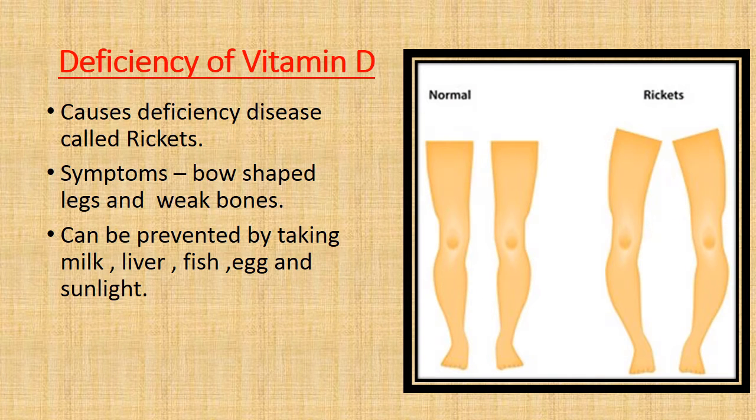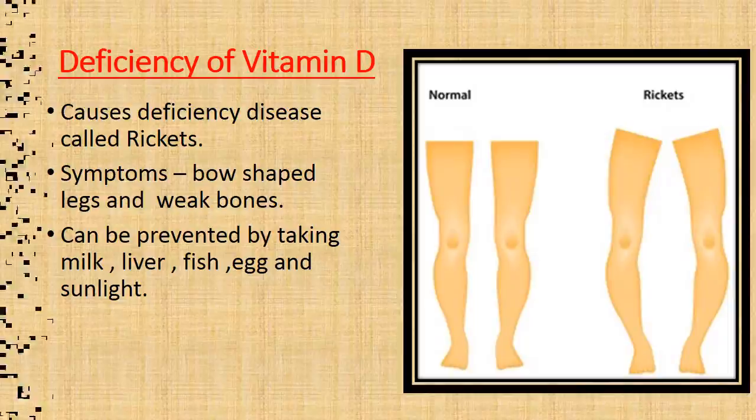And if we have deficiency of vitamin D, it can cause rickets. Rickets is a deficiency disease which is caused by lack of vitamin D. What are its symptoms? The person who suffers from rickets will have bow-shaped legs and very weak bones. To prevent it, we should take milk, liver, fish, egg and sunlight.